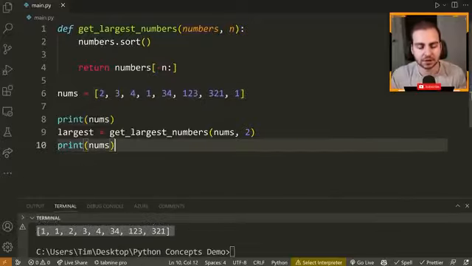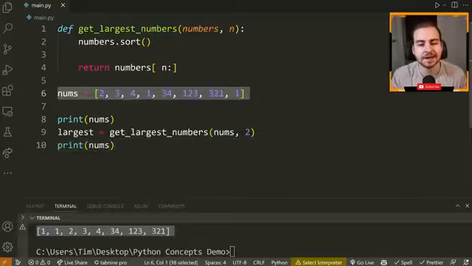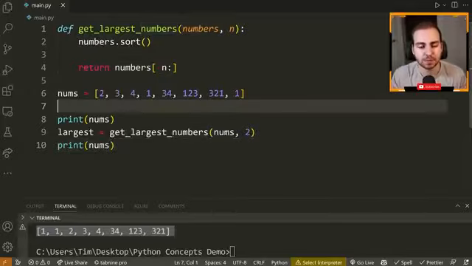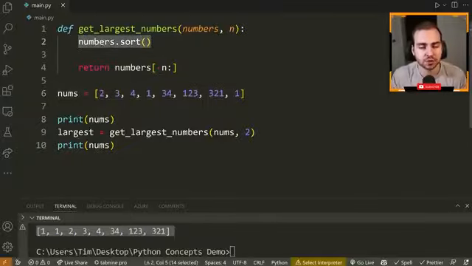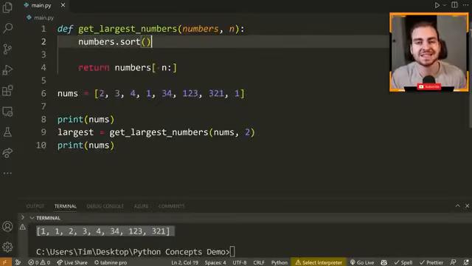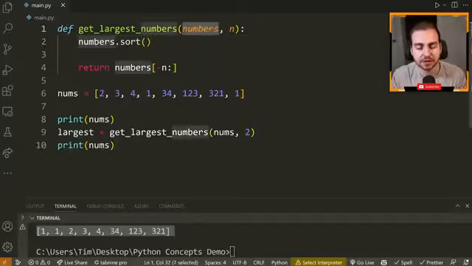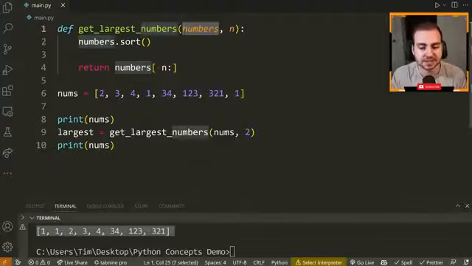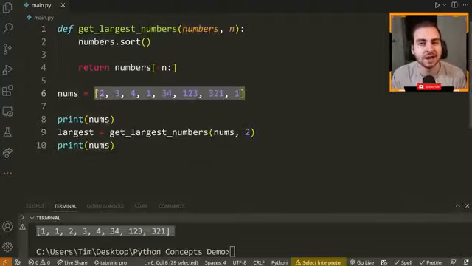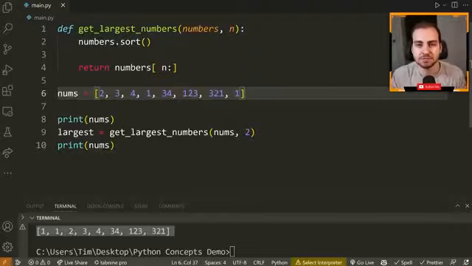Now, the reason this occurs is because when we call this function, we pass this nums list as the parameter numbers. Since we're passing a mutable object, a list is mutable, when we do a numbers.sort, this actually sorts the list in place. Now, numbers here is going to be storing a reference to this same list. So when I sort the numbers parameter here, since I had passed in my numbers array, it ends up sorting that numbers array that's down here. Seems a little bit strange, but the reason this is occurring is, again, because we're using a mutable object.